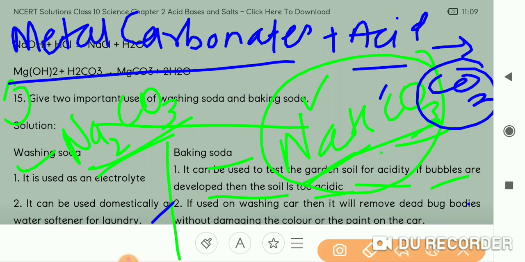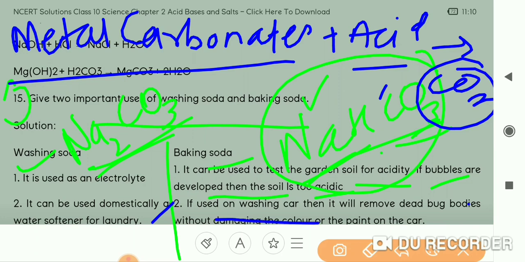Second point is, it can be used domestically as a water softener for laundry. Water softener for laundry means, see, generally for cleaning purposes, washing soda is generally used domestically at home. Laundry means for washing purposes, this is the best ingredient, okay.